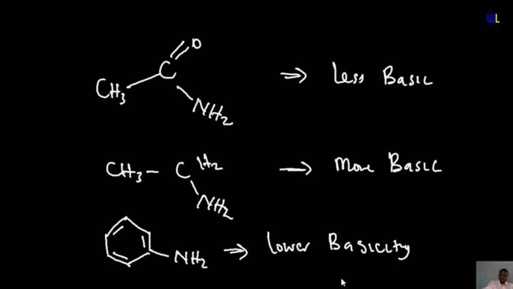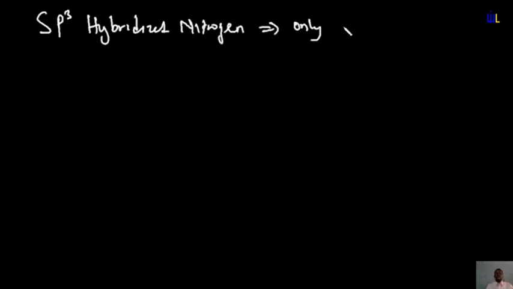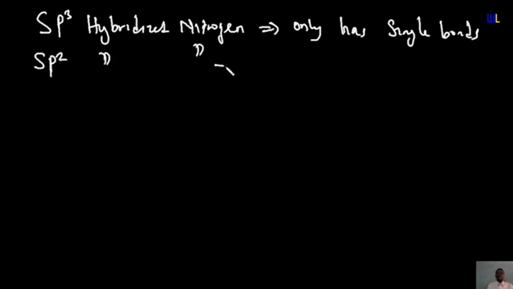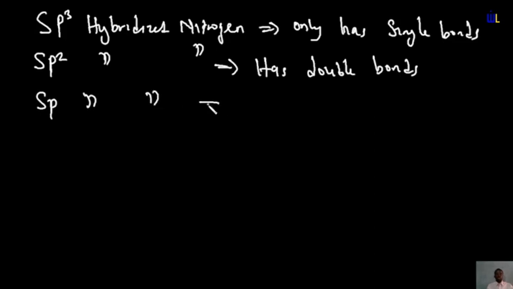So I take it again. sp3 hybridized nitrogen only has single bonds, which means sp2 hybridized nitrogen has double bonds, which means sp hybridized nitrogen has triple bonds. Okay, so what does this actually mean?